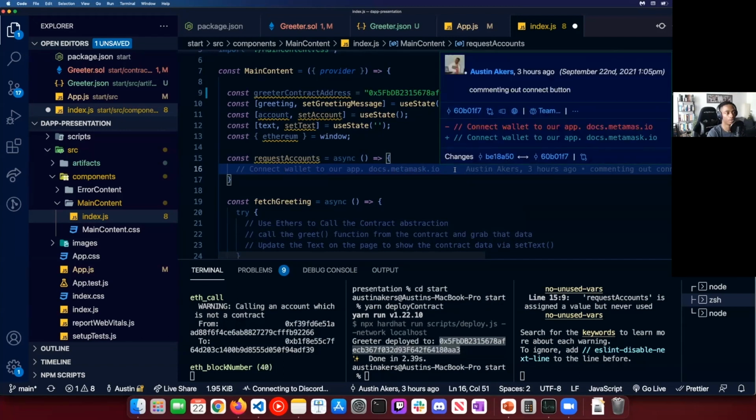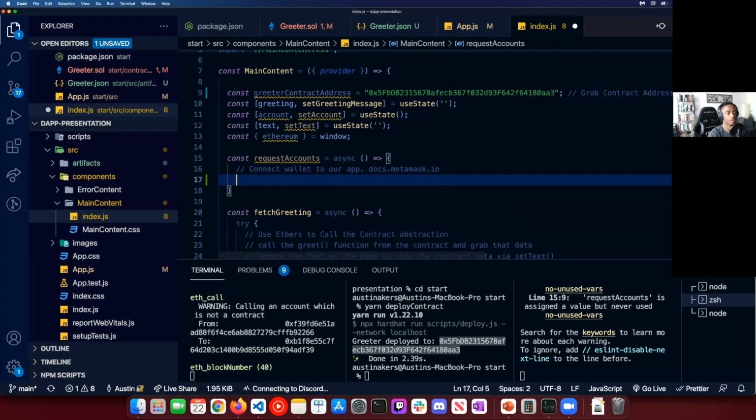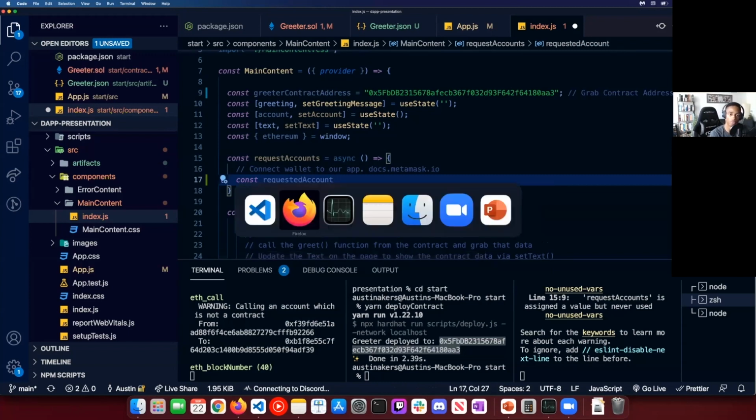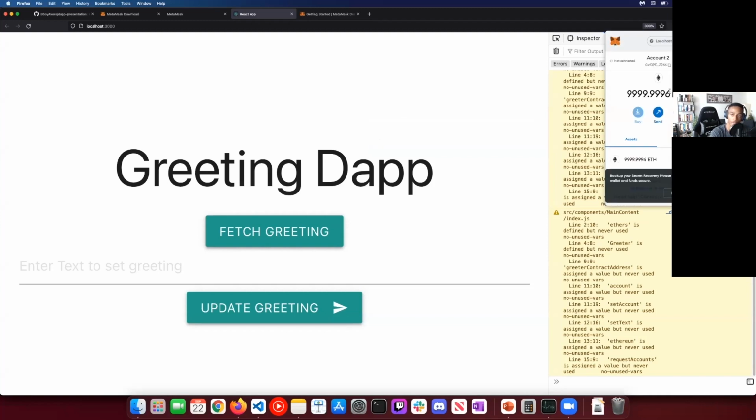What we're going to do here is create a const, and we're going to call it requestedAccount. What we're essentially doing is requesting our account, the account that we imported, and asking for the ability to interact with it. We have all this Ethereum, and we want to be able to do things.